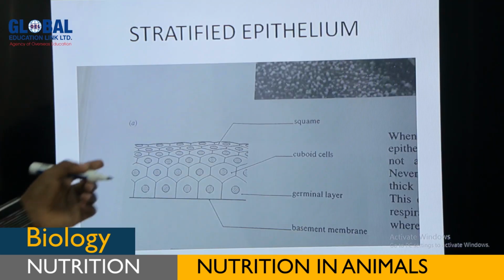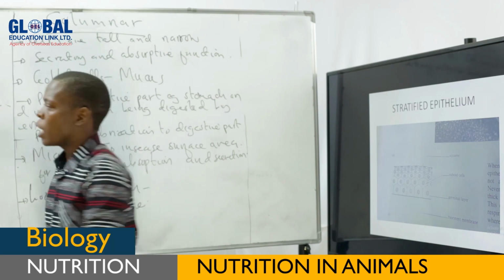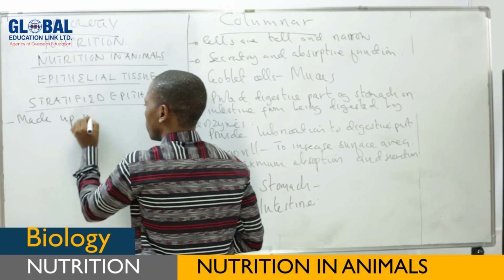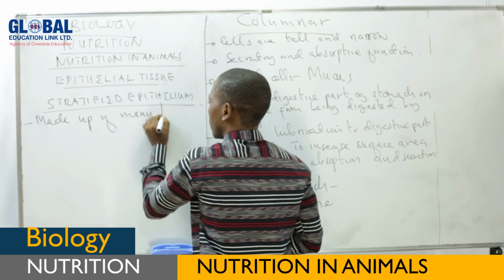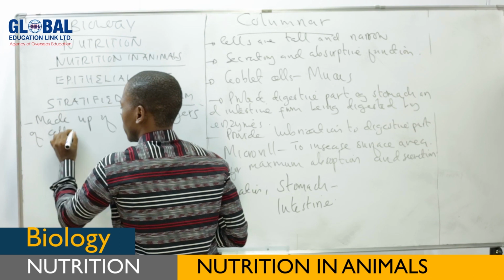This is a diagram which represents the stratified epithelium, one of the types of compound epithelium, which are made up of many layers of cells. You see? Therefore, this is stratified. It is made up of many layers of cells.